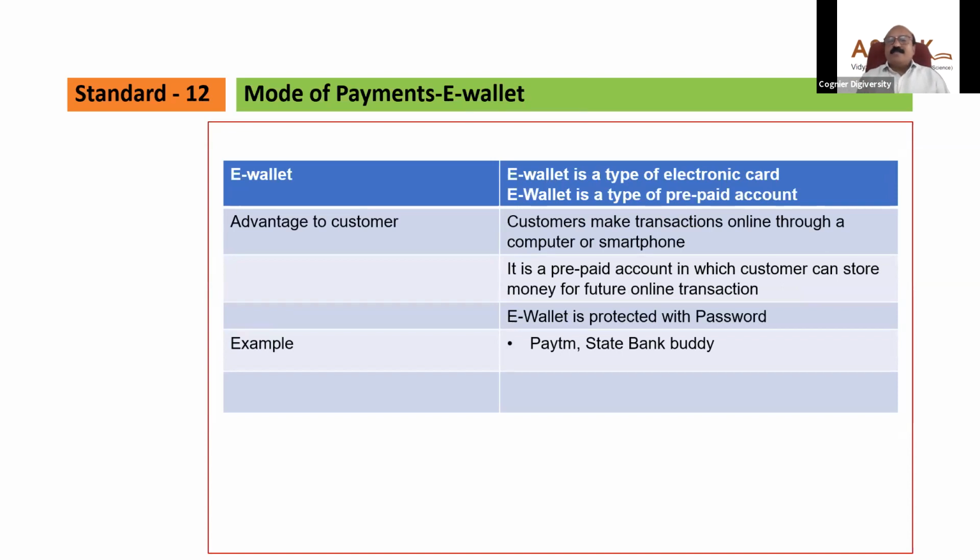E-wallet, we have already discussed, is one type of prepaid account. You put some money in that account, and you can use it in the future. This also reduces your risk, since you don't put in all the money, only some of it. You can also gift it as a prepaid card to your friends, brothers or sisters for their birthday, and they can purchase whatever they want. This is the use of an e-wallet.